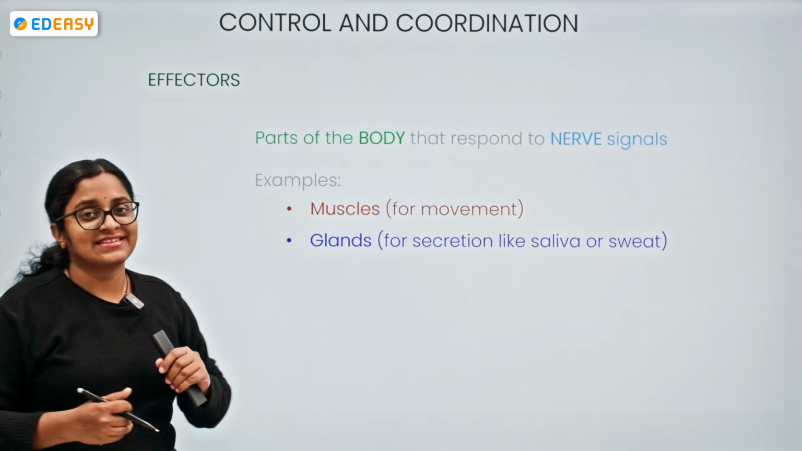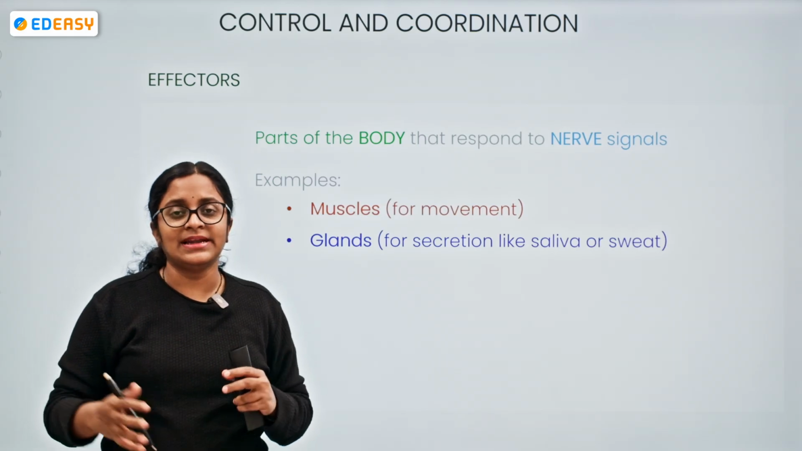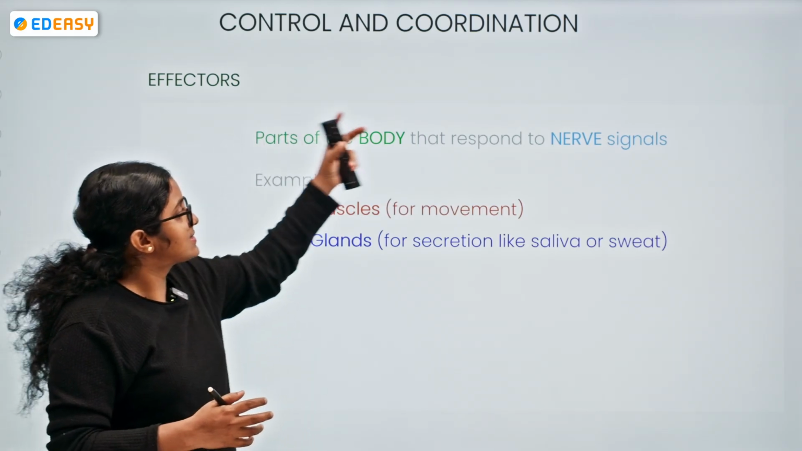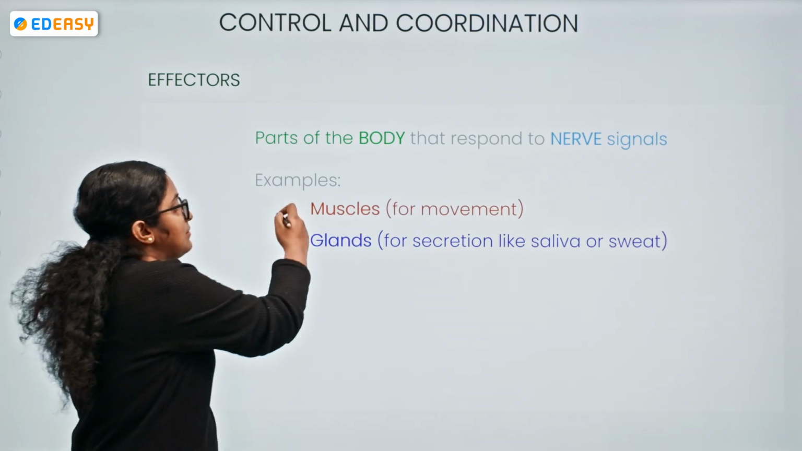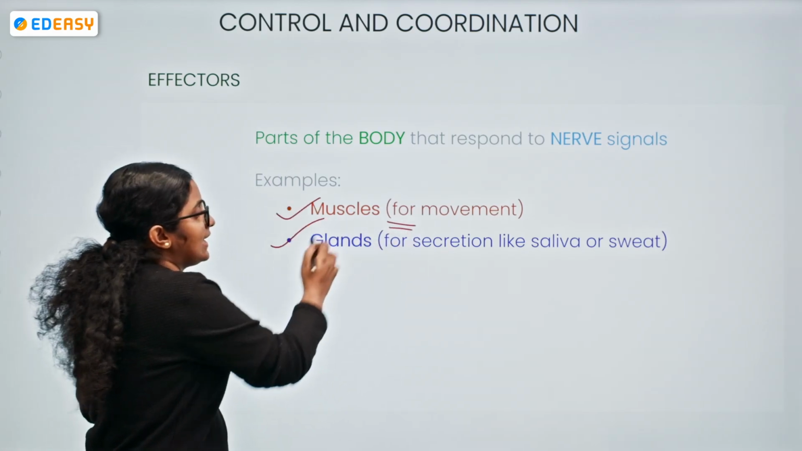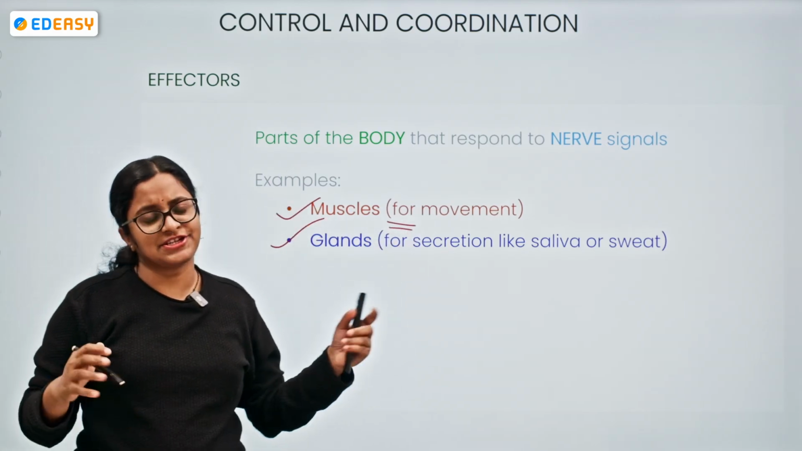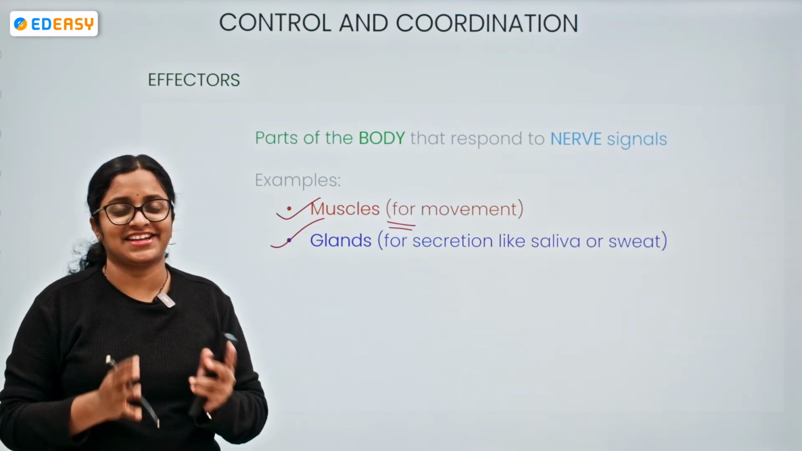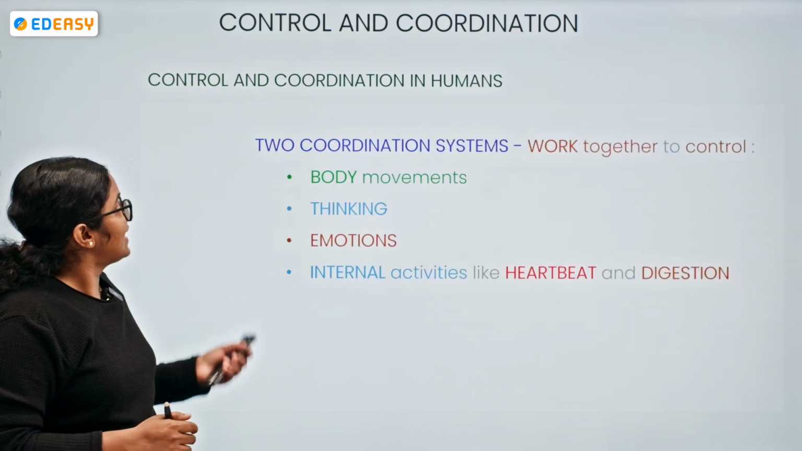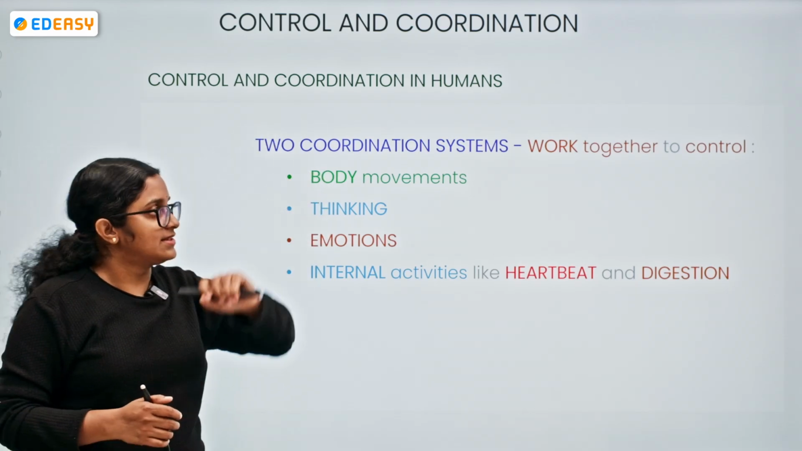So now what is an effector? Effector is nothing but the part of the body that responds to the nerve signal. Here it is muscle or the gland. Muscle being responsible for movement, gland being responsible for secretions. It might be the salivary secretions, it might be sweat or any kind of secretions. Okay, so nerve control and coordination in humans.